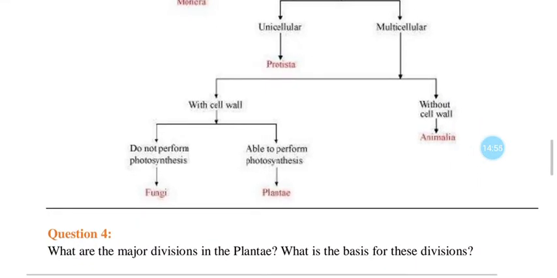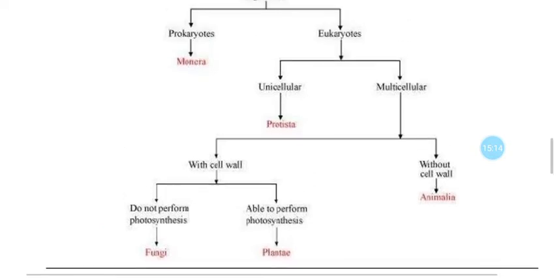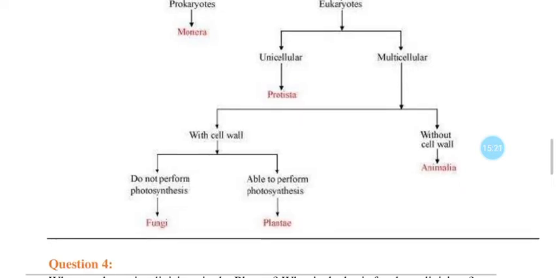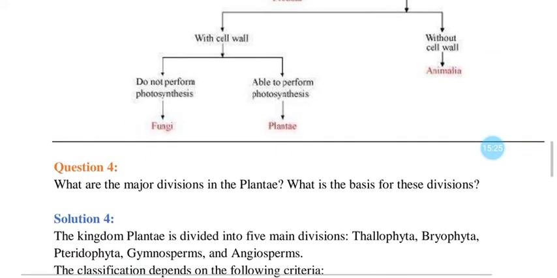Organisms with cell wall are further divided on the basis of whether they perform photosynthesis or not. The organisms which do not perform photosynthesis and which are eukaryotic multicellular organisms are kept in kingdom Fungi, whereas the organisms which are eukaryotic, multicellular and perform photosynthesis with a cell wall are kept in kingdom Plantae. So this is the basis of classification.